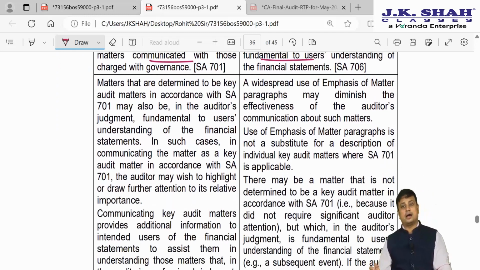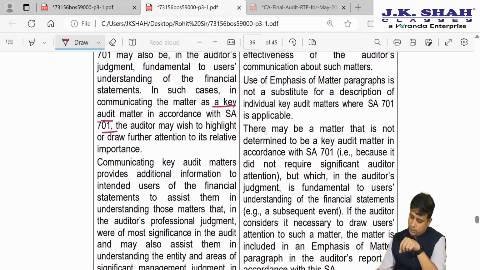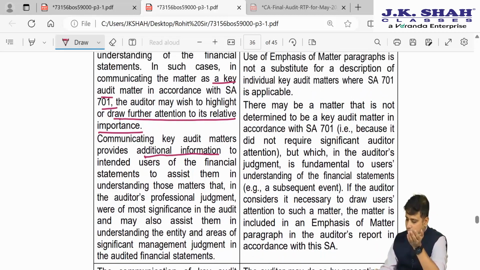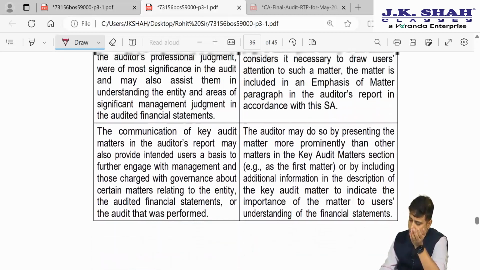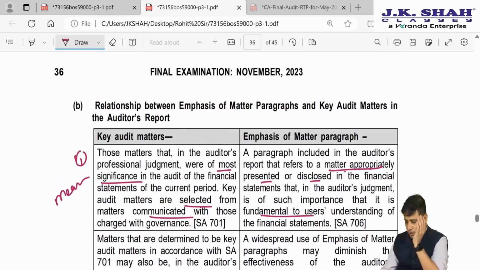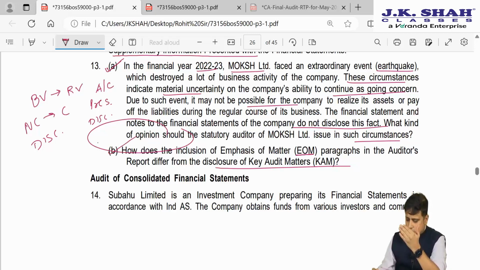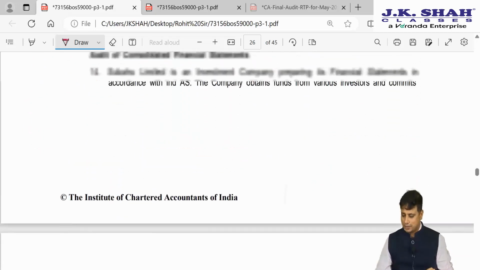So, point number 1, they are explaining nothing but the meaning. Next, matters that are key audit matters in accordance with SA 701 and, in the auditor's judgment, fundamental to the user's understanding of the financial statement. In such cases, when communicating a key audit matter in accordance with 701, the auditor may wish to highlight or draw further attention to its relative importance. Now, communicating a key audit matter is nothing but additional information. So here all they have explained is what a key audit matter is and what the emphasis of matter paragraph is, which we have already covered in the lecture. So I am not taking you through this in detail. You can just briskly read through, which we have written in the lectures as well.